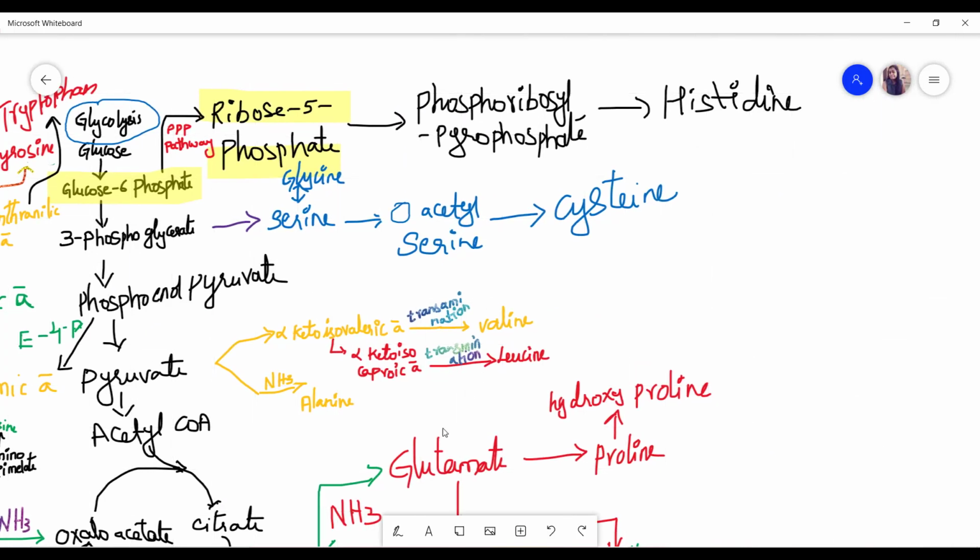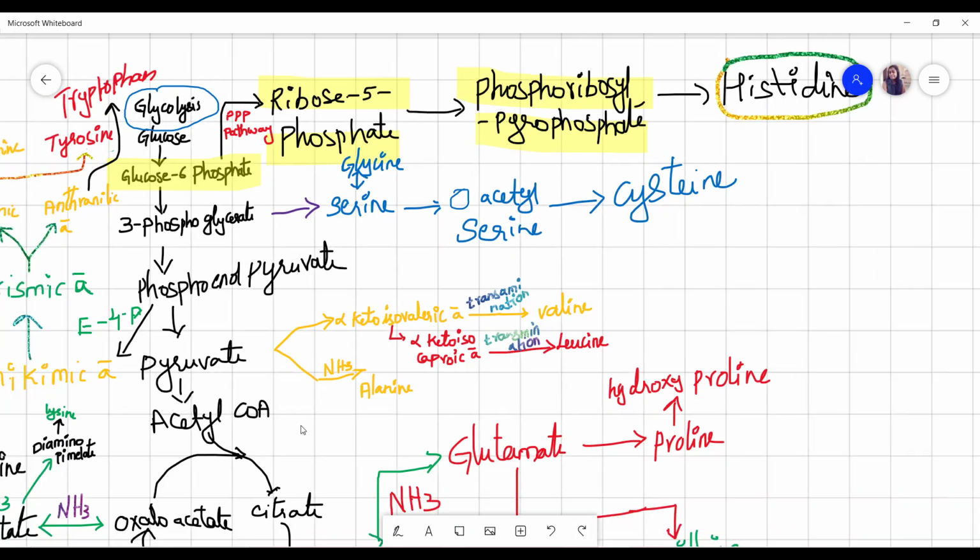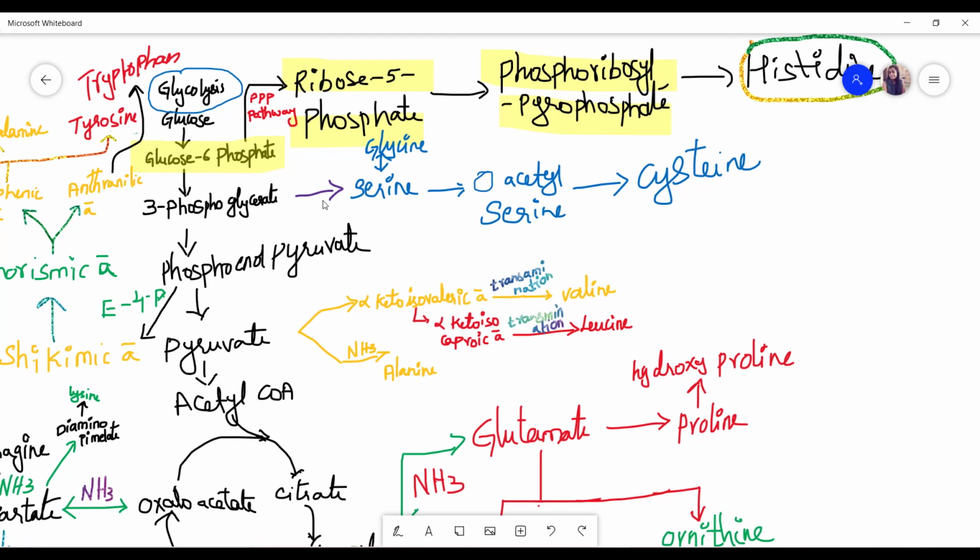Okay, and this ribose 5-phosphate is converted into phosphoribosyl pyrophosphate. Why is it called phosphoribosyl pyrophosphate? Because in this whole cycle, this is the key metabolite, and the secondary metabolite here will be our histidine, one amino acid, histidine.